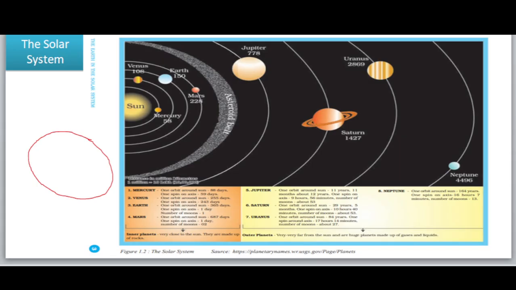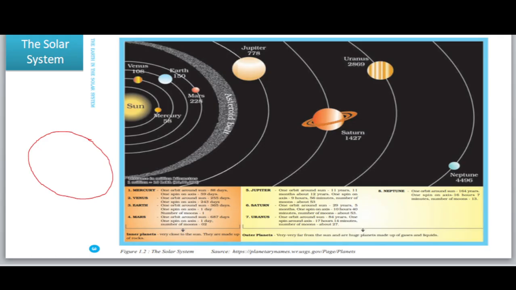It is also called the blue planet because astronauts who have seen the earth from space say that the earth appears blue in color. It is because of the presence of water on our planet.